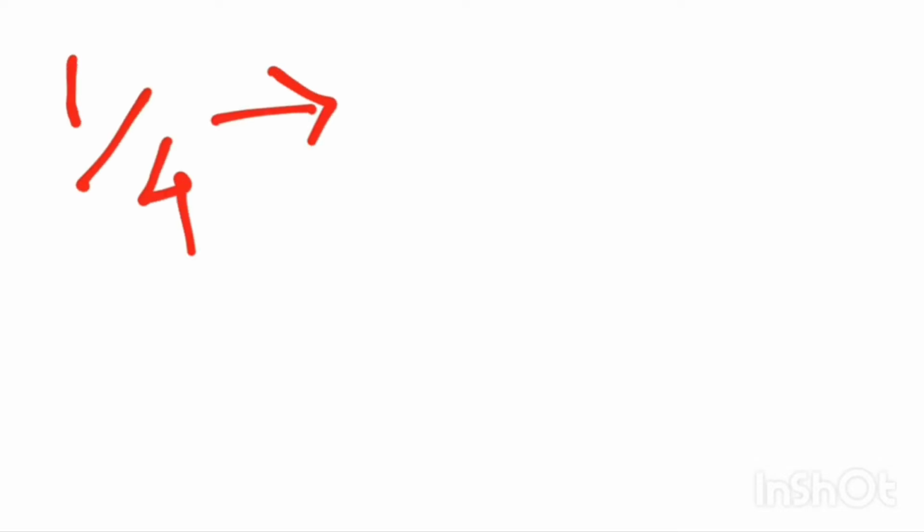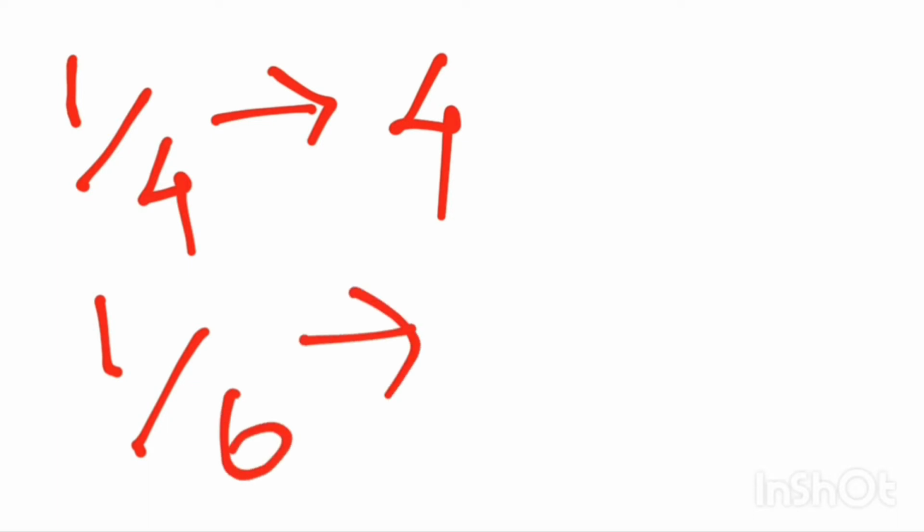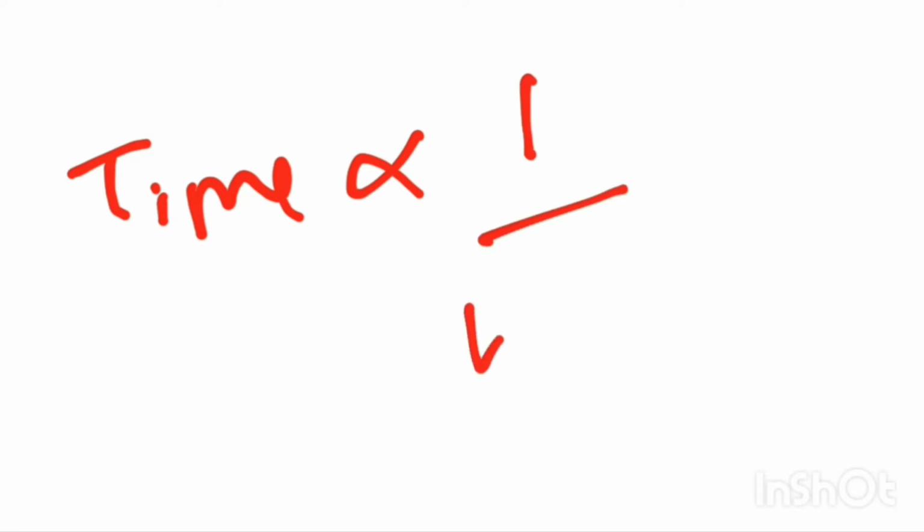We can say this in reverse also. Suppose A finishes 1 by 4th of work every day, he will complete the entire work in 4 days. Suppose he finishes 1 by 6th of work every day, then he will take 6 full days to complete the entire task. From this, we know time is inversely proportional to work.